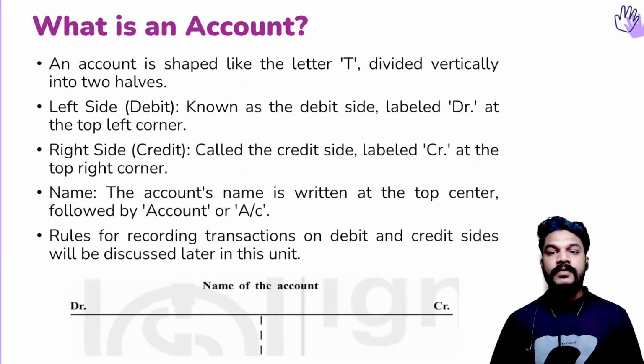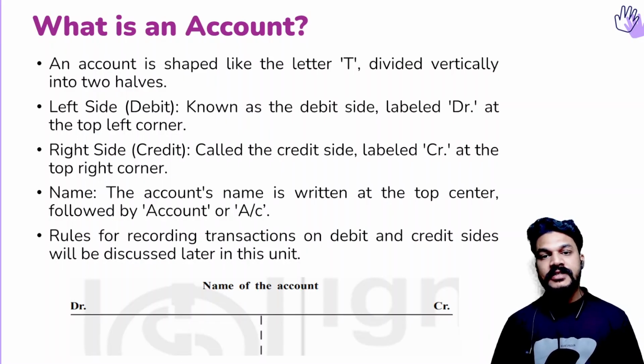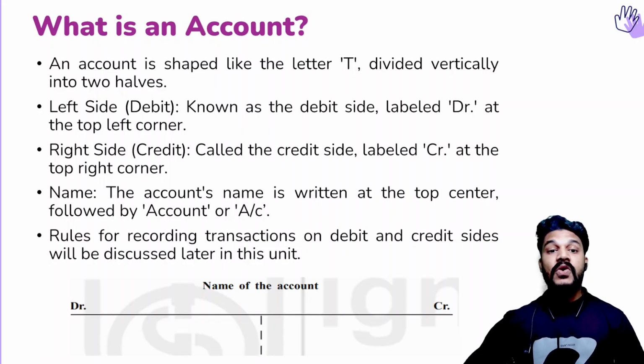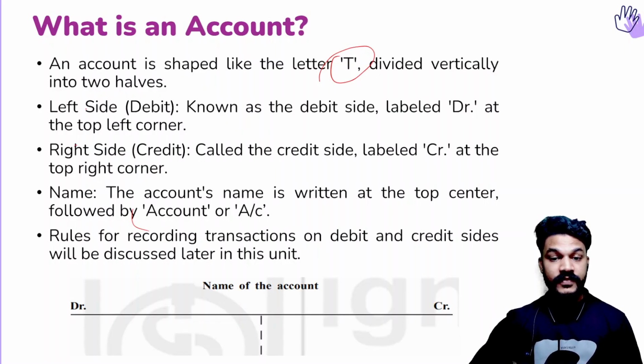Then what is an account? Once we have recorded the transaction, next we have to post those transactions into ledger accounts. So an account is shaped like the letter T. Yes, account is shaped like the letter T. At the bottom, I hope you can see this. So it is shaped like a letter T, isn't it? See, this is the format structure of an account. So it is shaped like a T.